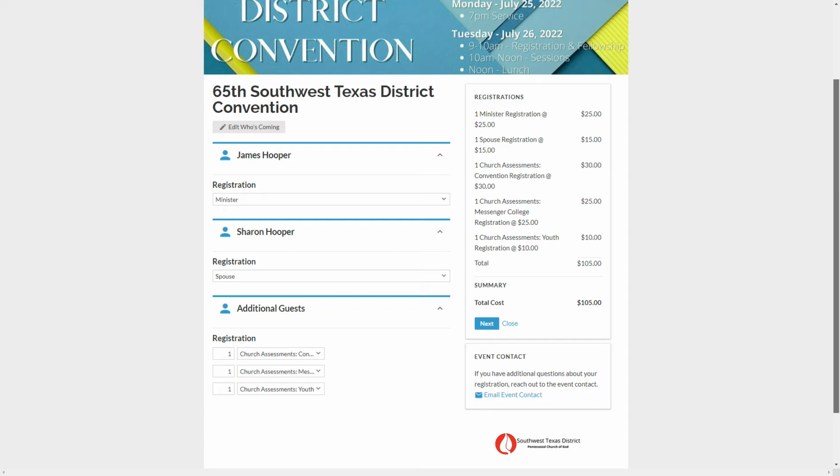Look over here in this column. This shows you the cost is $25 for the minister, $15 for the spouse. Then you've got $30 for the convention assessment, $25 for the Messenger College, and $10 for youth. These are the assessments that are required in our bylaws for you to be able to vote. Every church is required to pay these assessments, whether they come to the convention or not. So if you've got all those selected, hit next.